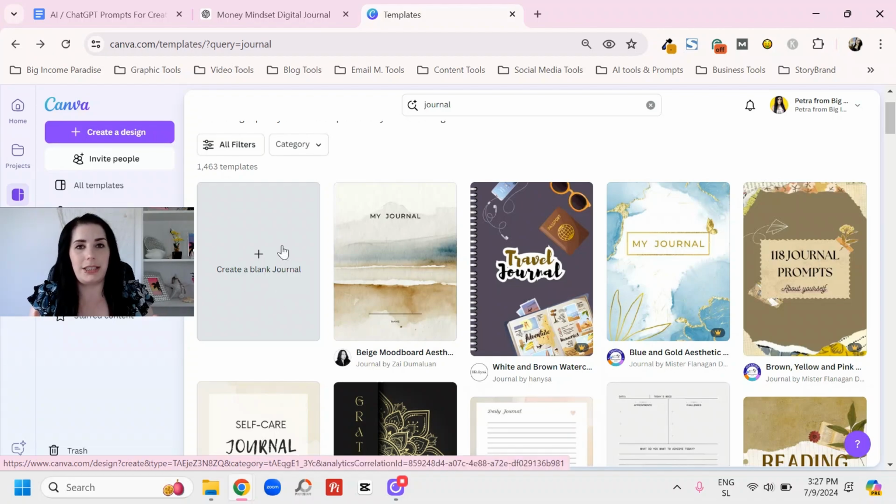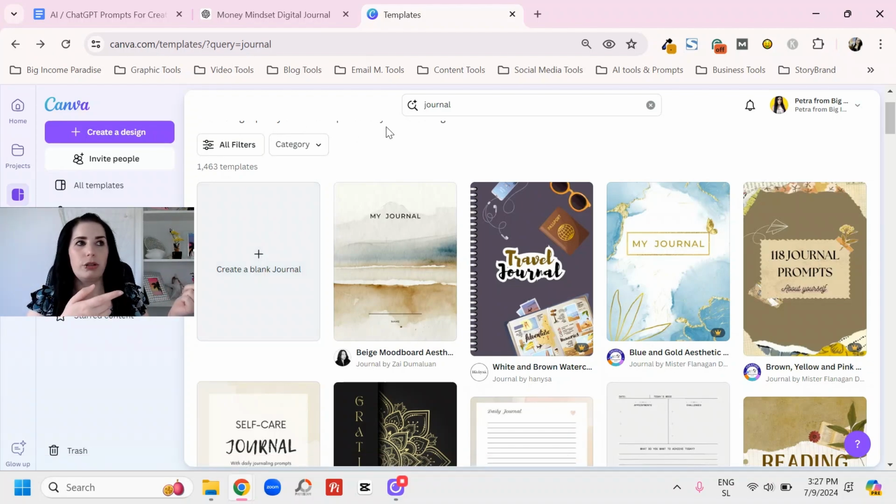Or you could just share the link to that Google Doc, and when people buy your journal, they can just make a copy and type in their responses to the questions or whatever your journal is about. So you could do that. You could also download it as a PDF and just sell the PDF. But yeah, most of you are going to want to use Canva.